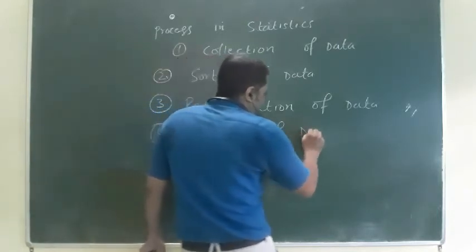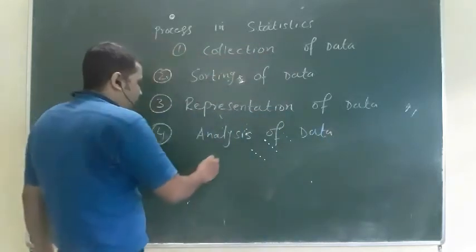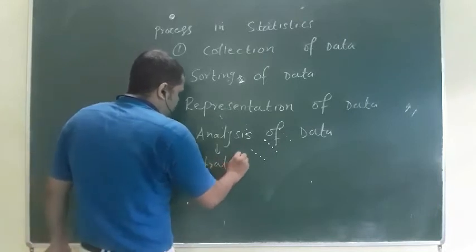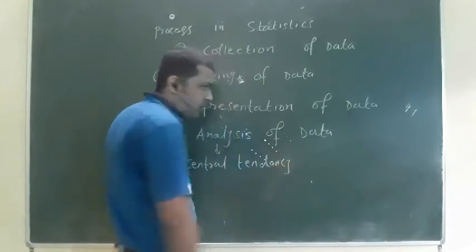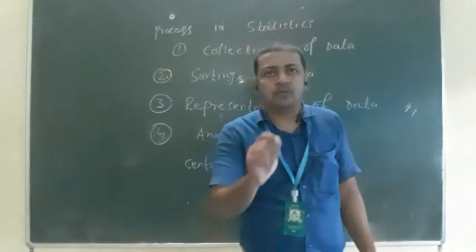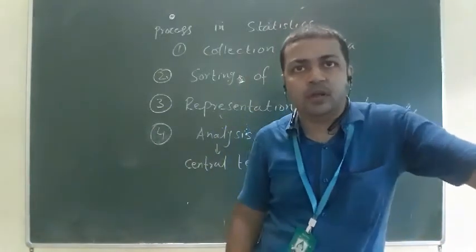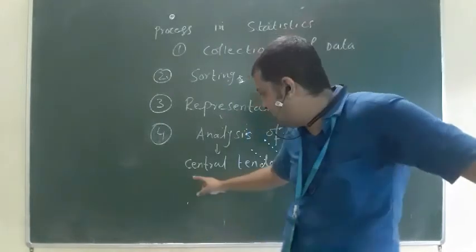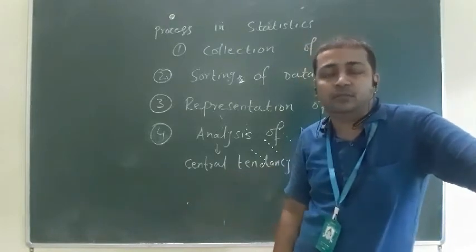And in the analysis process, there is central tendency. What is central tendency? Central tendency means any information has a central point. Every piece of information has a particular center point, a particular objective, and we call that objective the center point. Around it, all the questions basically revolve, and that is what we call central tendency.